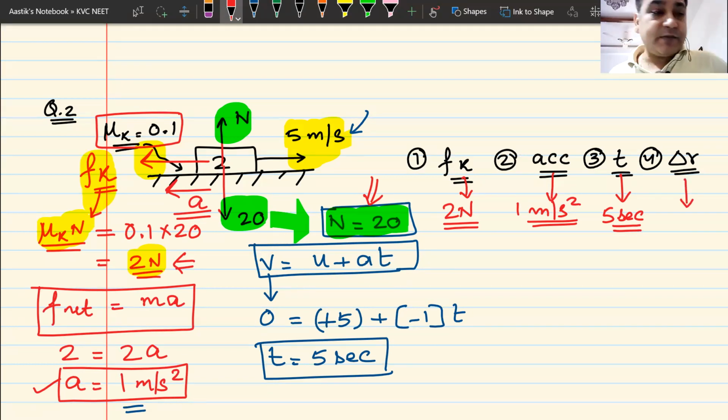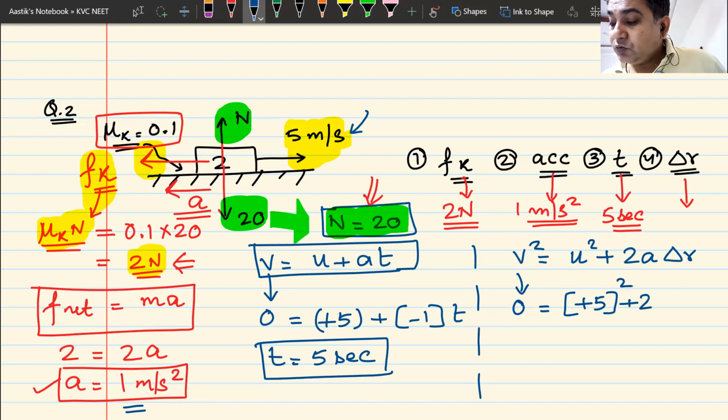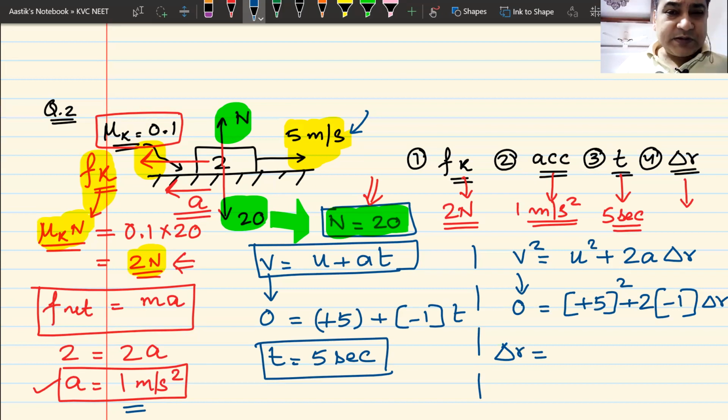To get the value of displacement or distance traveled, which equation can we use? You can simply use the equation v squared equals u squared plus 2 times acceleration times displacement. Final velocity is 0. Initial velocity is plus 5. So 0 equals 5 squared plus 2 times acceleration, which is minus 1, times delta r. Delta r is your displacement, and the magnitude of displacement is the same as the distance traveled. So delta r will become 25